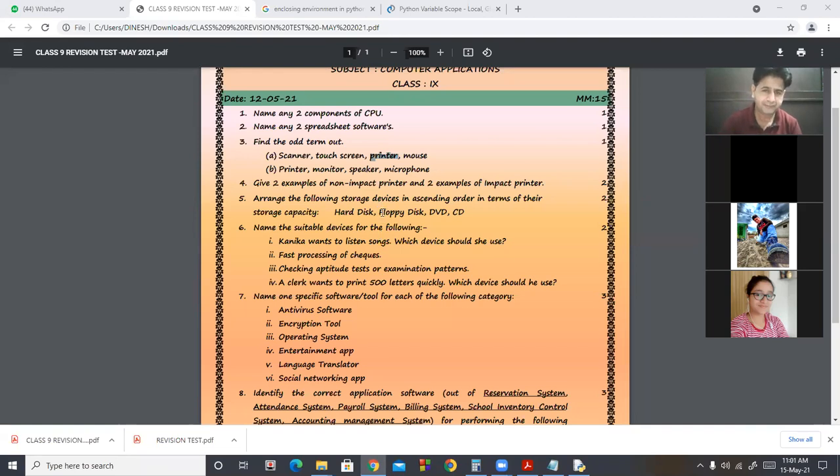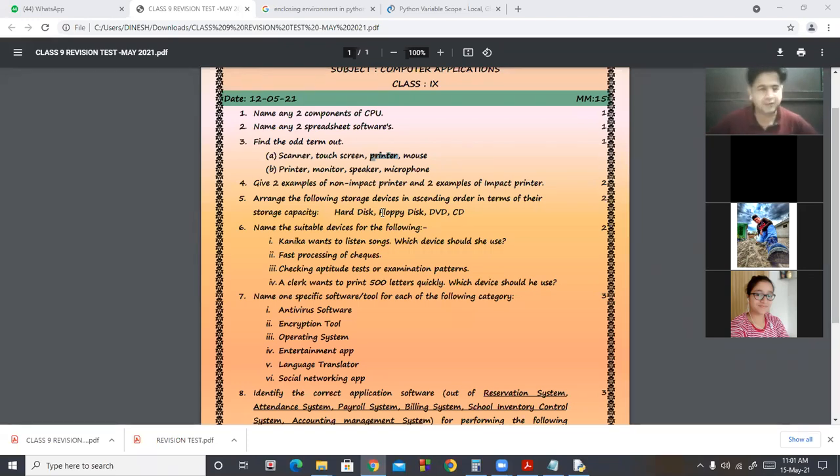So floppy, then CD, then DVD, then hard disk. But if the question is of descending order, in that case, hard disk, DVD, CD, floppy disk.